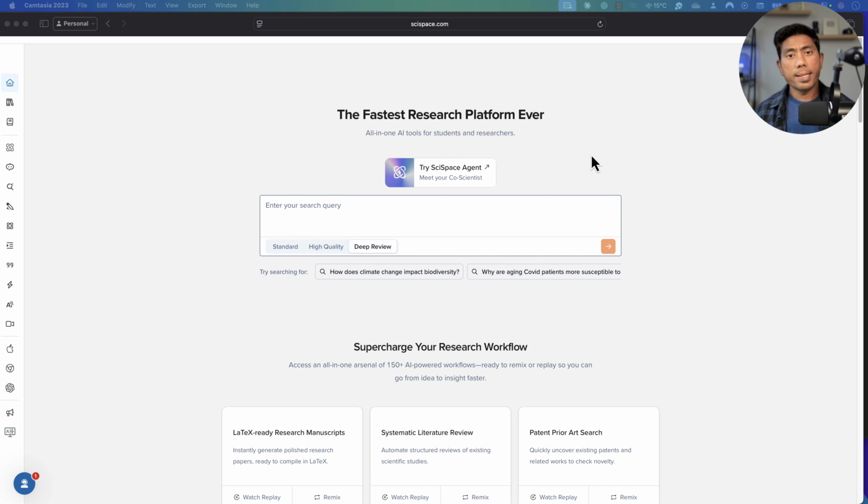Well, this is the SciSpace platform, as you can see over here. I have already signed up and logged in. That's the reason why you don't see a login button or anything like that over here. But if you have not signed up, you just have to sign up, and it's totally free. You can just start using SciSpace like me. But if you want to go deeper and start doing real research with a lot of information, then try getting the premium plan, because they have so many different features along with the SciSpace agent, which is quite amazing. So you can see that this is like a co-scientist which is going to go and do research for you.